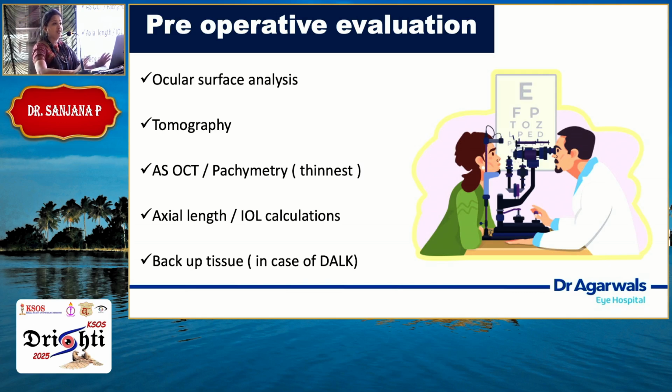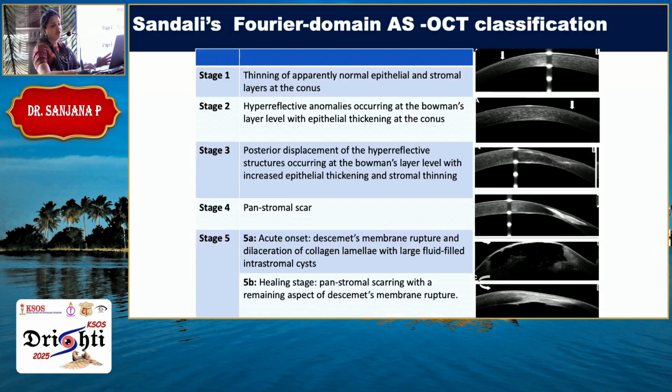Always, even though you are an expert in anterior lamellar keratoplasty, please check the axial length and IOL calculations, because we never know, if it's a bad day, it may get converted into a PKP, lens explant, expulsion, anything can happen. Also keep a backup tissue for PKP in your beginning time, because, as I said, any case can get converted into a full thickness transplant. Now, as you can see here in this OCT, taken for keratoconus, anything that has scarring up to two-thirds can still be considered for a DALK procedure, whereas full thickness scarring should always be avoided for any type of anterior lamellar keratoplasty.